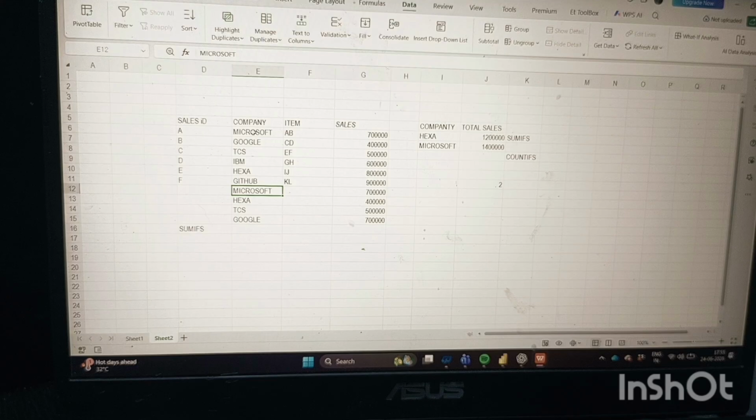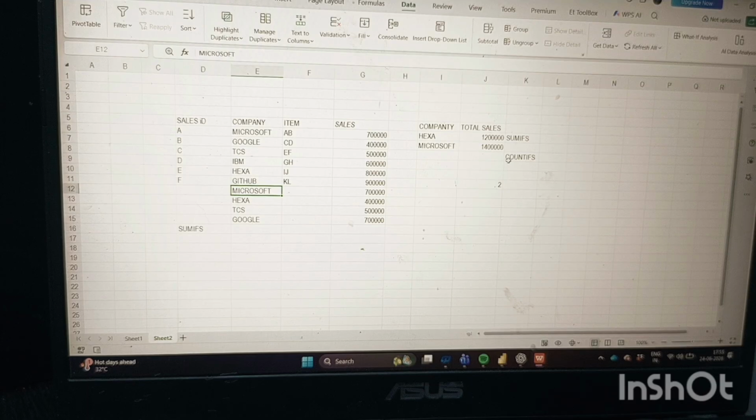Here it is a very short list that you are able to count, but it can be in lakhs or in thousands, so it would be very difficult to calculate or count manually. That is the reason we use COUNTIFS. So I think it will be very helpful, and you can do any of your work within a second. You can count, you can sum.